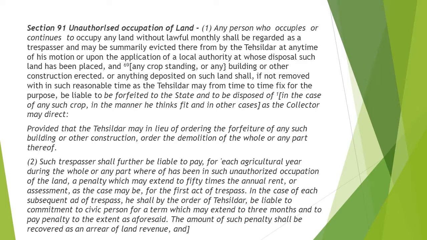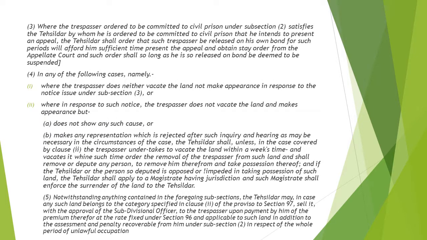Also, in furtherance to payment, there are more things mentioned in subsection 2: with each agriculture year there will be a penalty extended to 50 times the annual rent. This is what is discussed in this section. If the trespasser disobeys the notice, like doesn't vacate, or doesn't appear, or appears but doesn't give a show cause, or his presentation is rejected, then what all powers the Tehsildar has. This is what is discussed in this section.